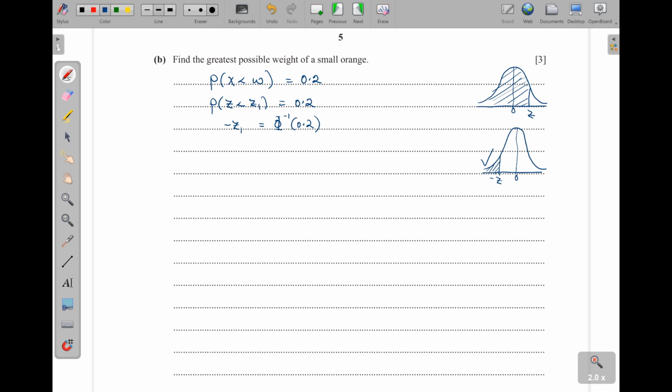But since we don't have values in the normal distribution table for those values that are less than 0.5, what we do is subtract this from 1, and we instead get the one for the bigger value because that is the one that we can locate, okay? So we can say 1 minus 0.2, and then our negative z1 is going to be the phi inverse of 0.8, okay? So let's go to our table, and then we find out what we get from there.